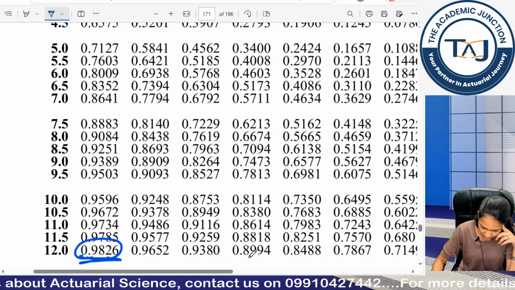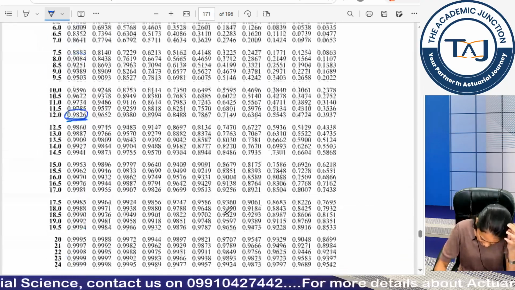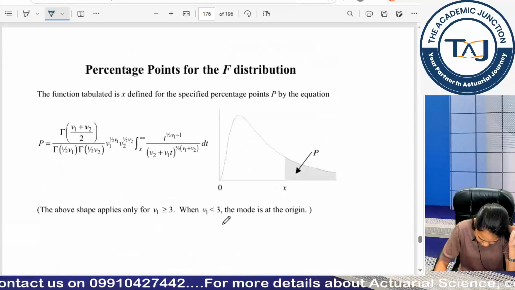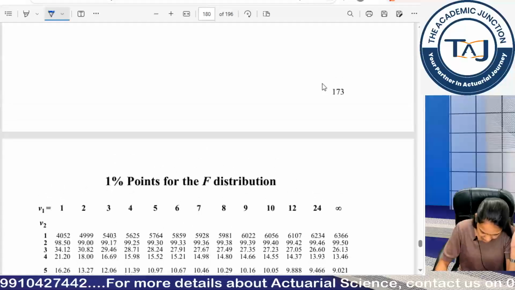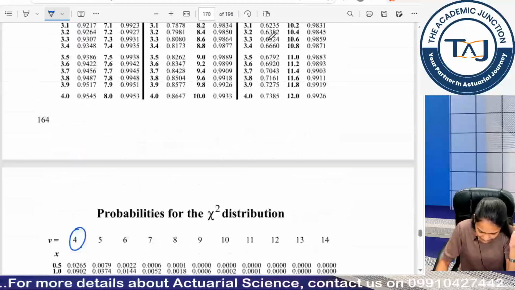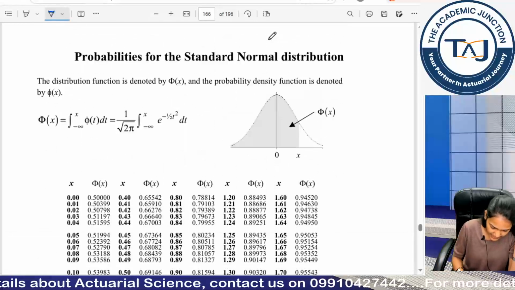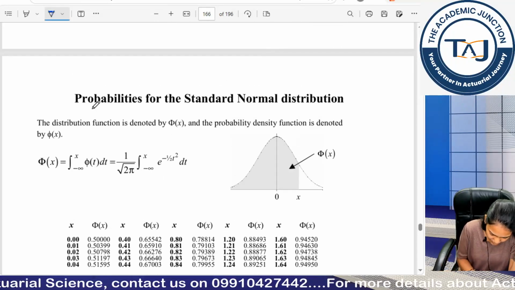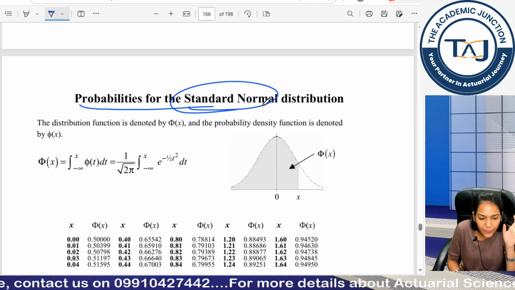Let's talk about the table book values as well, so that you can do the questions easily. We have chi-square here. Let's move downwards. This is also chi-square. This is F. I think we have it at 165 of the tables book. Yes, you can see 166. Probabilities of standard normal distribution: there is no probability table for normal distribution. We have it only for standard normal distribution.